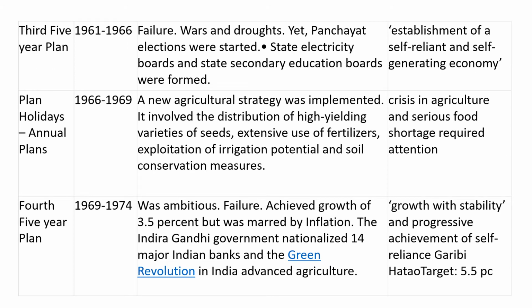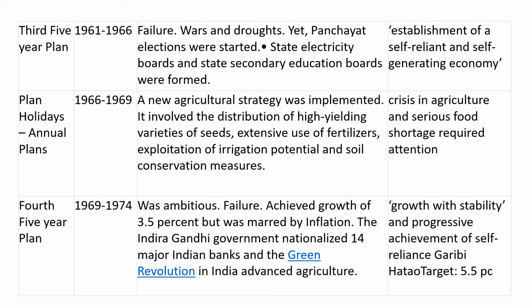Coming to the third 5-year plan, after the first and second 5-year plans, which concentrated on the agriculture sector and industrial sector respectively, in 1961 we went for the third 5-year plan, and it lasted till 1966. This was with the objective of establishment of a self-reliant and self-generating economy.